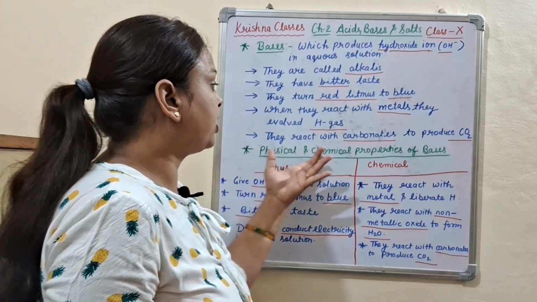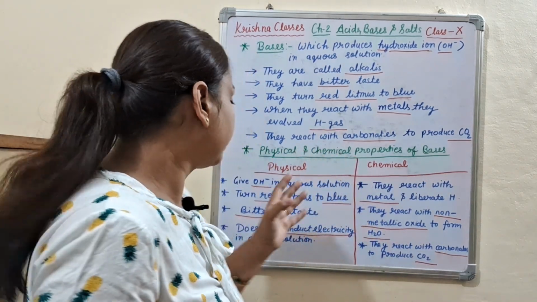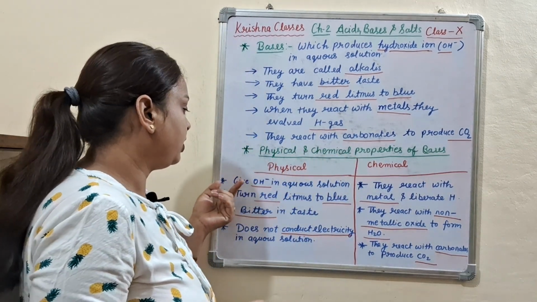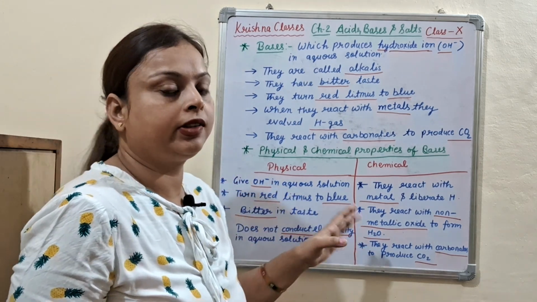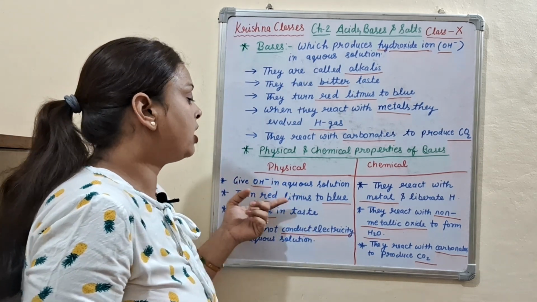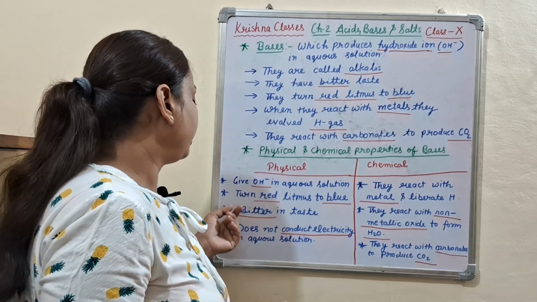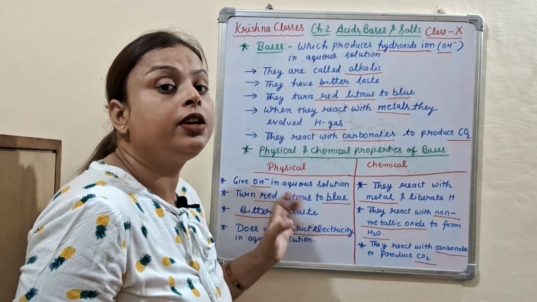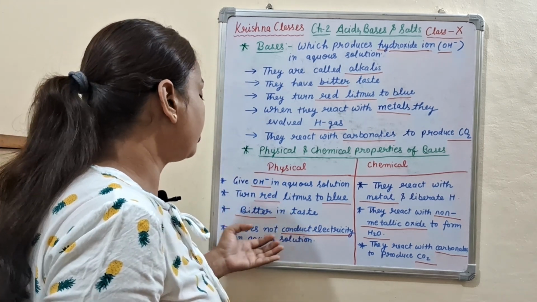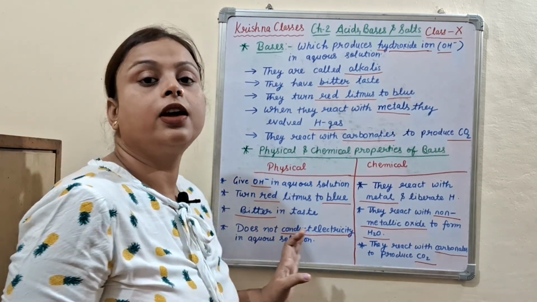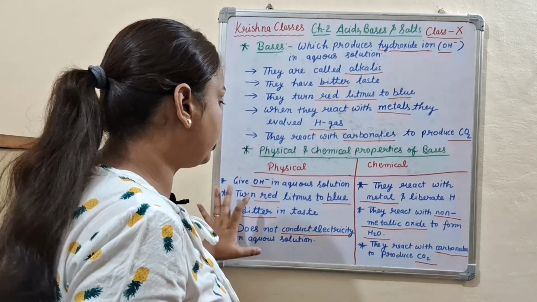And what are the physical and chemical properties of bases? Physical properties: they give OH minus in aqueous solution. They turn red litmus to blue. They are bitter in taste. They do not conduct electricity in aqueous solution. So these are the physical properties.